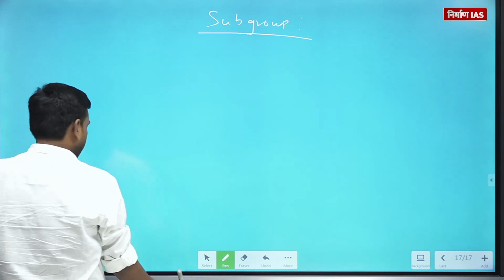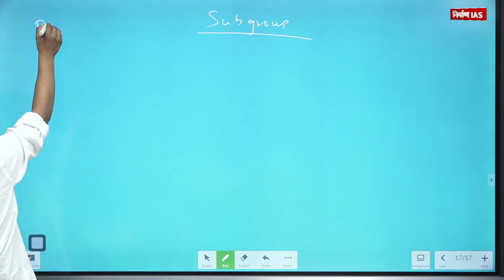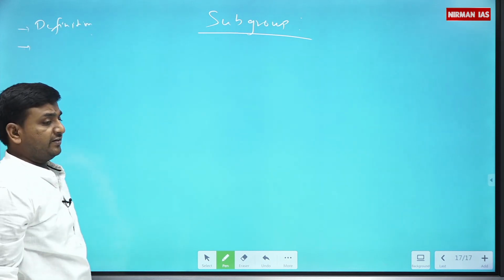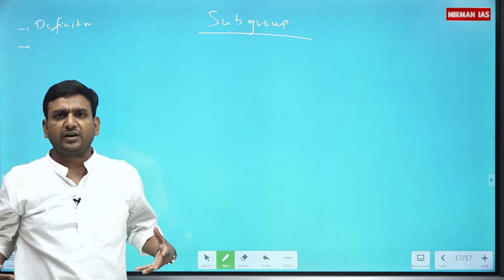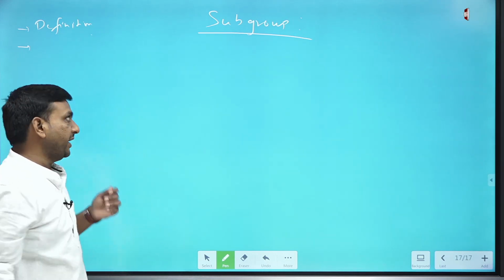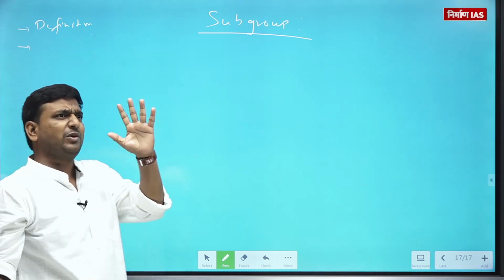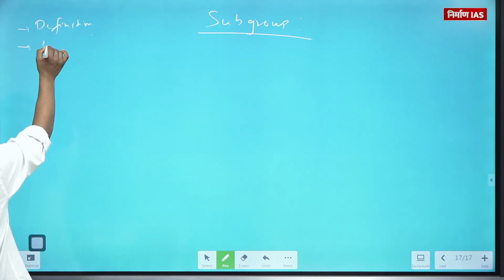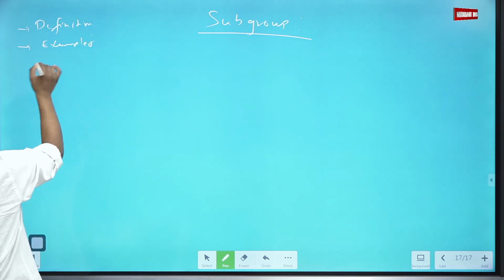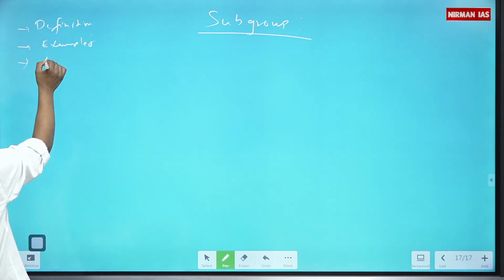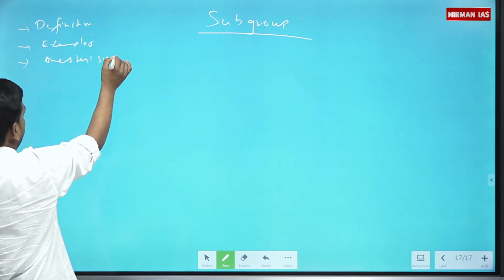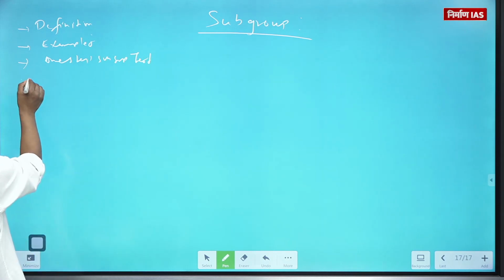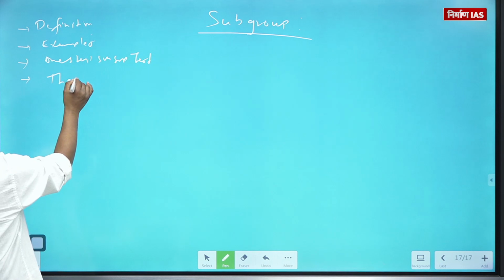So here I will have, see, as a student or as a teacher, it's always my preference that I need to know the periphery in which I have to travel. The periphery of the topic makes the mind stable, that this much has to be studied, this is how to do it. So first there will be the definition, second there will be examples, third will be the one-step subgroup test, how to check whether a given structure is a subgroup or not, and the other is a bit of important theorems.